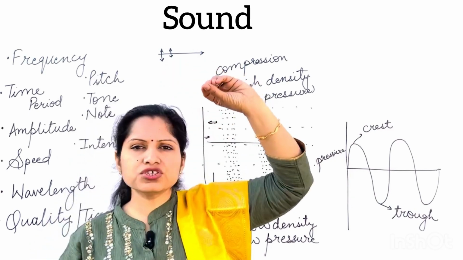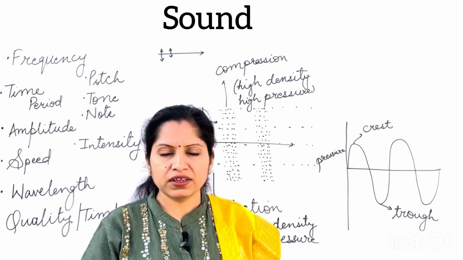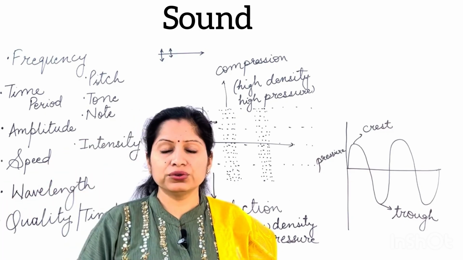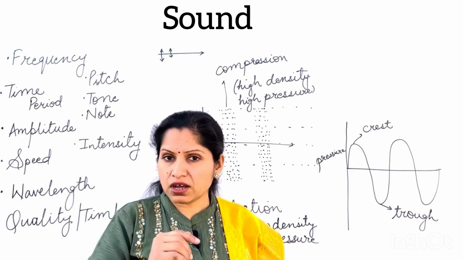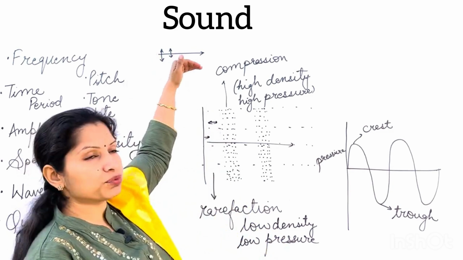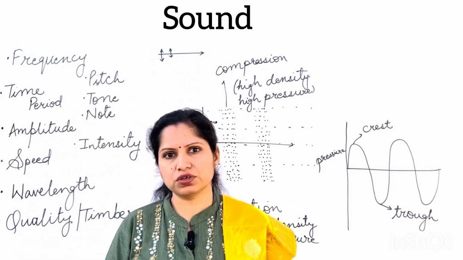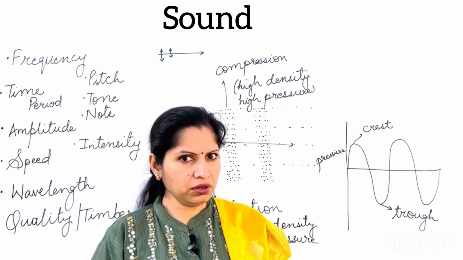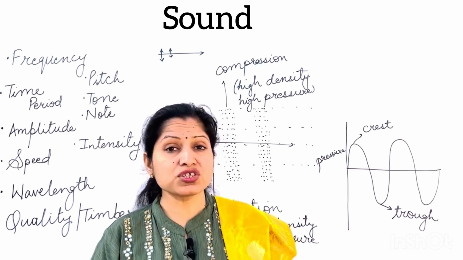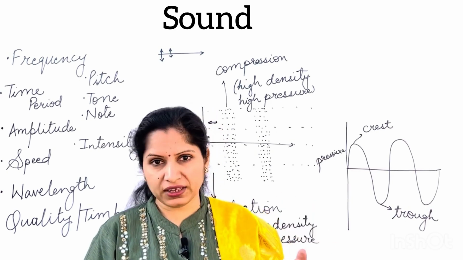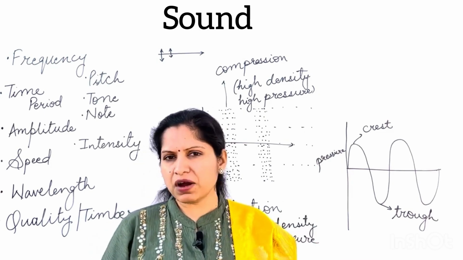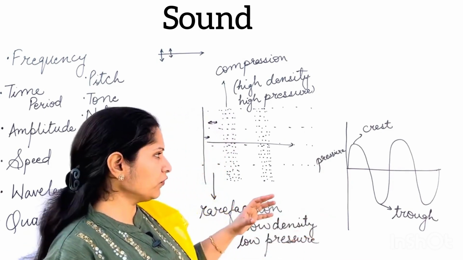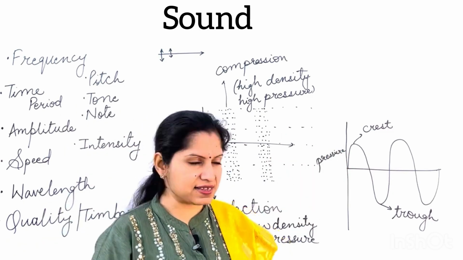Okay, for example, if you throw a stone in water, then what will happen? The water is going to move up and down. So that up and down movement, perpendicular to the direction of propagation of the wave, is known as transverse waves. Light waves are also transverse waves. But remember, light doesn't require any medium. So it is not the particles which are moving up and down in the case of light. There are some energy particles, energy photons, that are traveling up and down. Okay, that you will read in your higher classes.